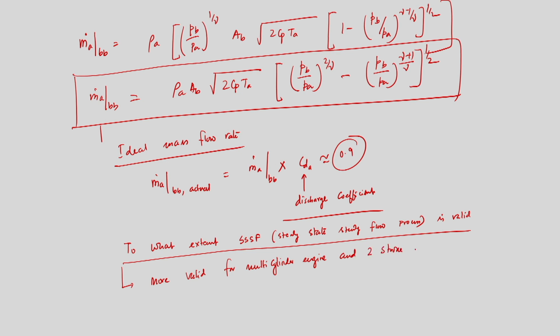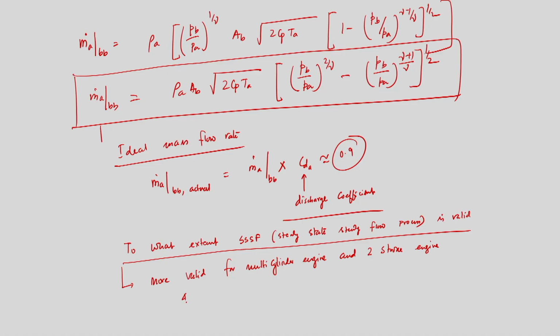because in a multi-cylinder engine, when one cylinder is on its intake stroke, the others may be idle. So, here we have a continuous intake stroke in any one of the cylinders of a multi-cylinder engine, so we have to supply air fuel mixture always. So, it is valid for multi-cylinder engine and also for two-stroke engine. If it is a two-stroke engine, maybe only one stroke is intake, the other stroke is exhaust, so that is also valid.